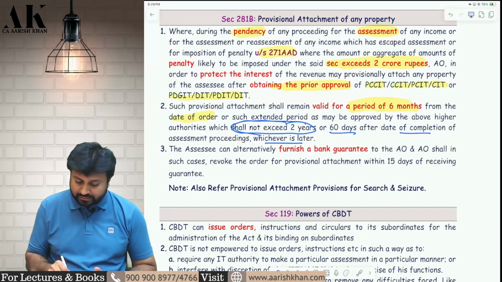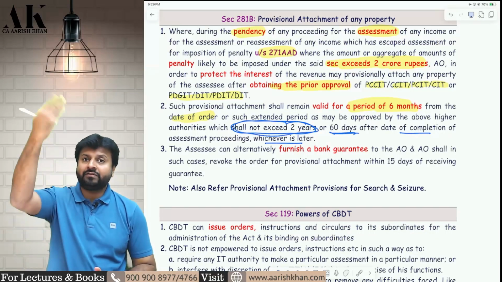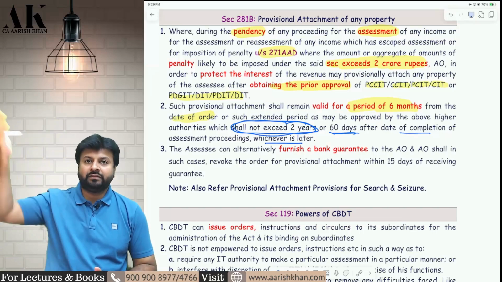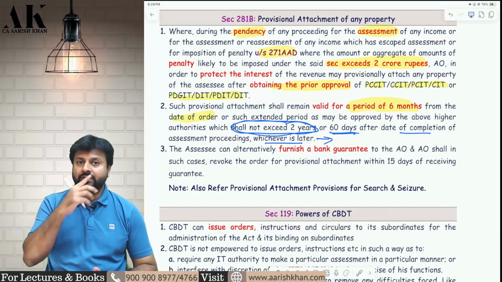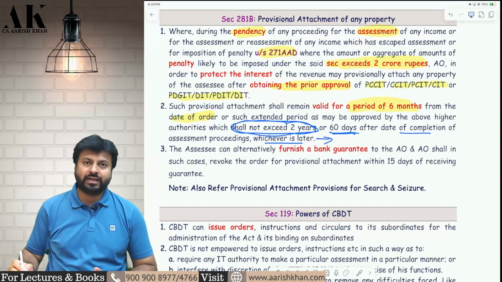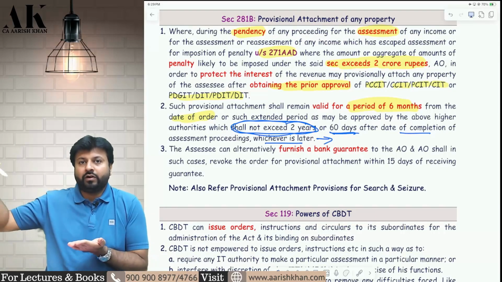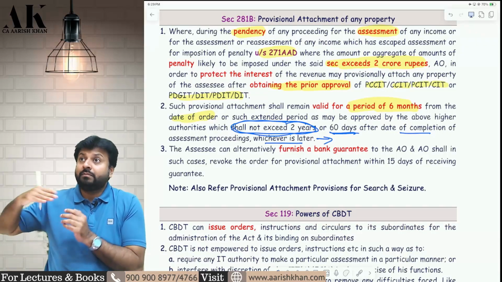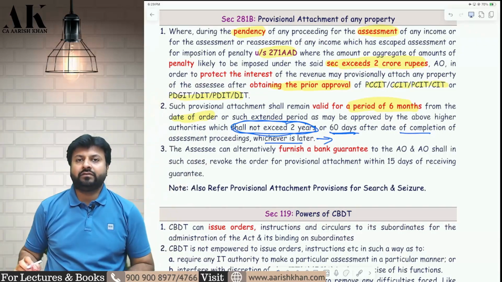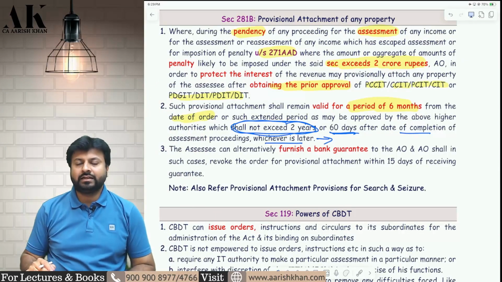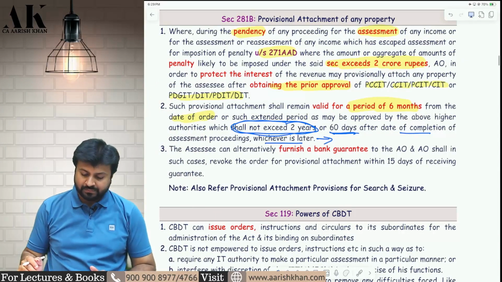So maximum 2 days, or if the assessment is completed even after that, then 60 days from the date of assessment, whichever is later, not earlier, whichever is later, they have the power to extend that particular provisional attachment. So first you have time for 2 years. You can extend up to 2 years. But if the assessment is completed after 2 years, then you have 60 days from the date of assessment, and whichever is later, till that date you can extend the provisional attachment.